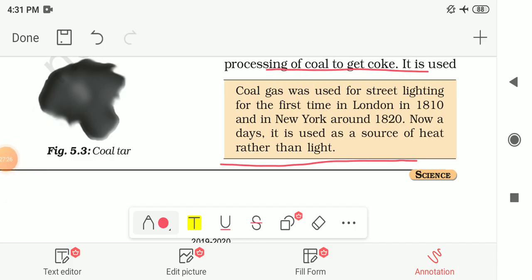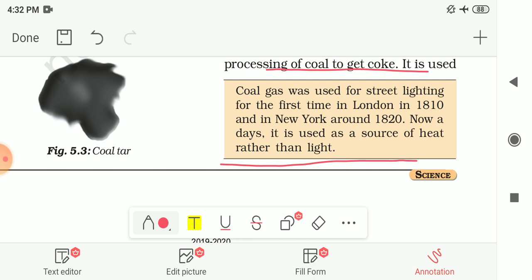So till now we have seen that resources obtained from nature are known as natural resources. And there are two types of natural resources, that is exhaustible and inexhaustible. Inexhaustible natural resources are present in unlimited quantity, whereas exhaustible natural resources are in limited quantity in nature. The fuels formed by the remains of dead plants and animals are called fossil fuels. Coal, petroleum and natural gas are fossil fuels because we get them from the remains of dead plants and animals.